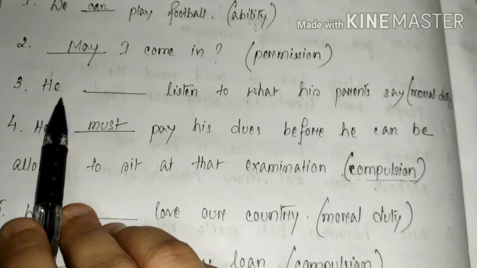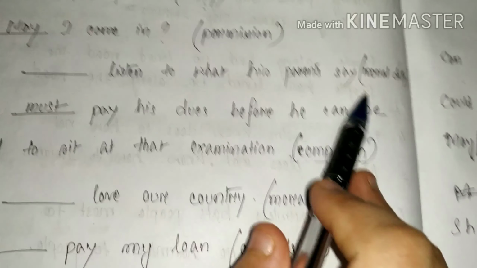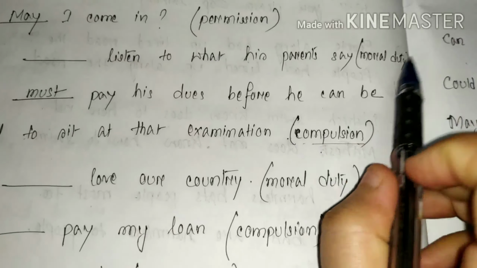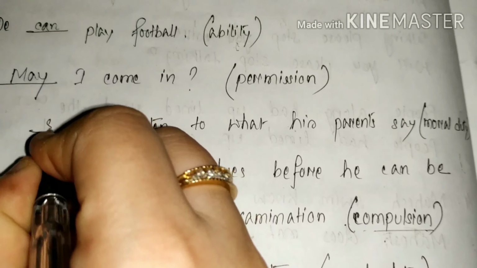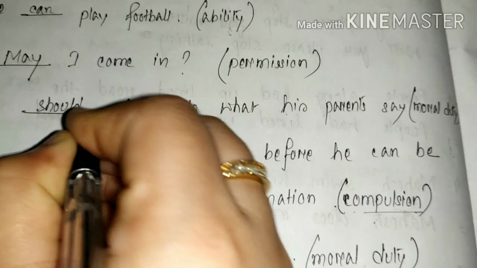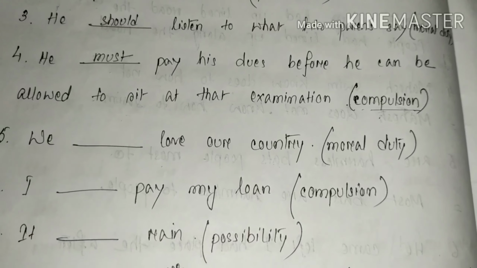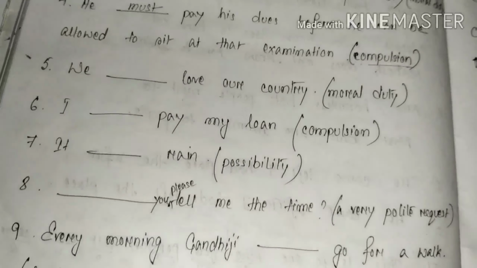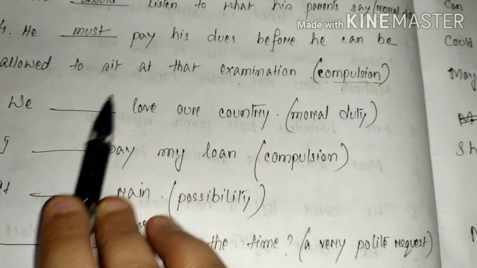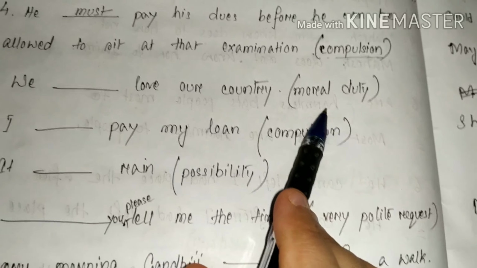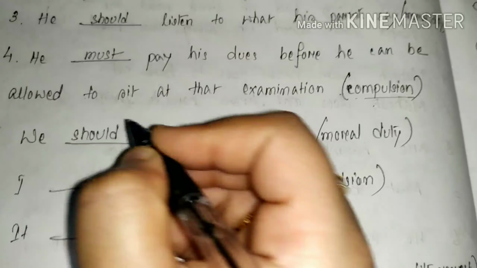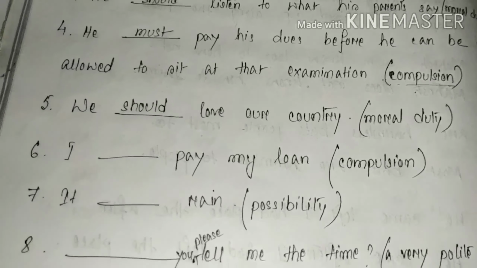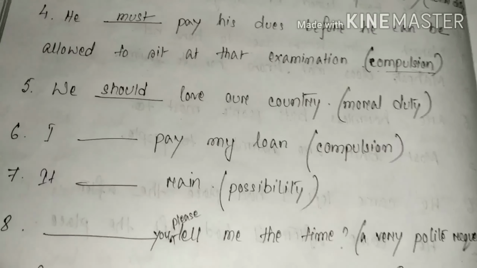Let us do it. He dash listen to what his parents say. What is there within the brackets? Moral duty. Moral duty means should. So he should listen to what his parents say. Next, see. We dash love our country. Moral duty means should. Remember that. Whenever you get moral duty, you have to write the word should.